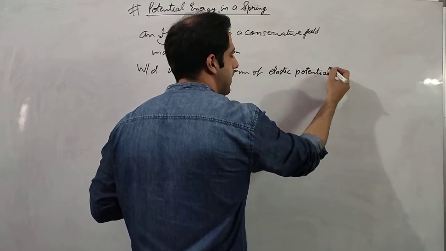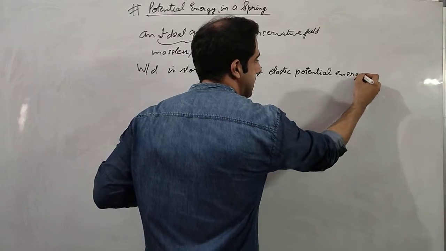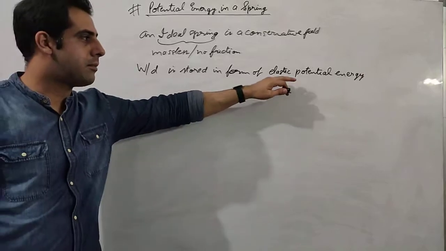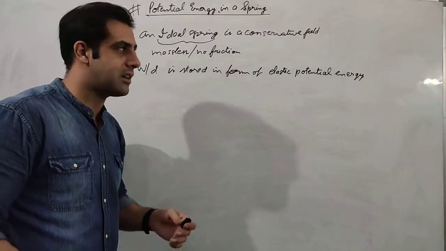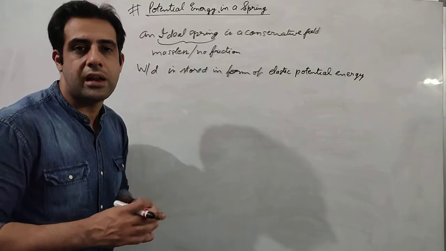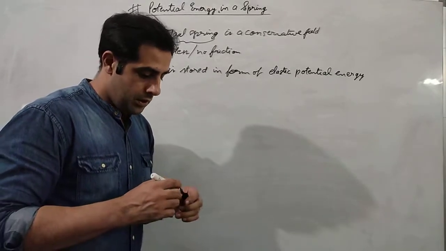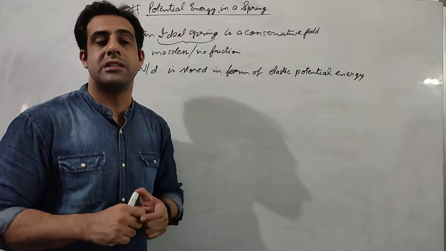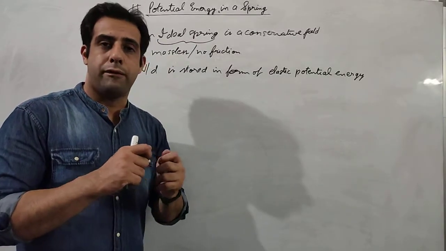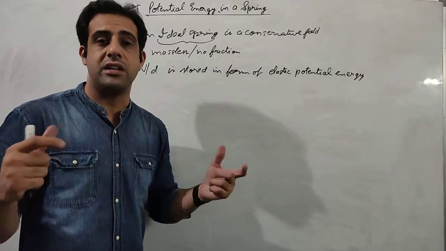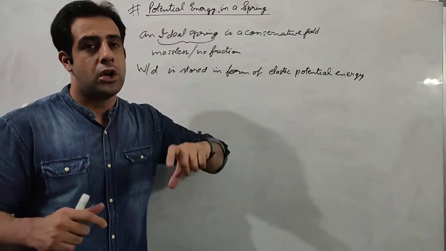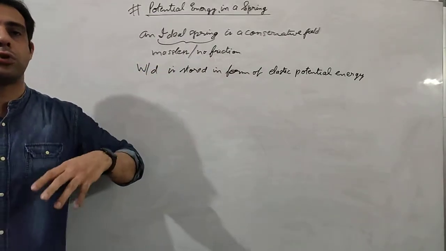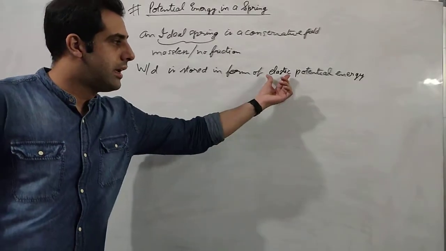Now what is meant by elastic? We will study this in detail in a separate chapter, but for right now you can just understand that a substance is called elastic if it tries to regain its original position. A rubber band is elastic not because it can be stretched or compressed, but because when we apply force in stretching or compressing and then release the force, the rubber band comes back to its original shape. This property of certain substances to restore their original shape is called elasticity.